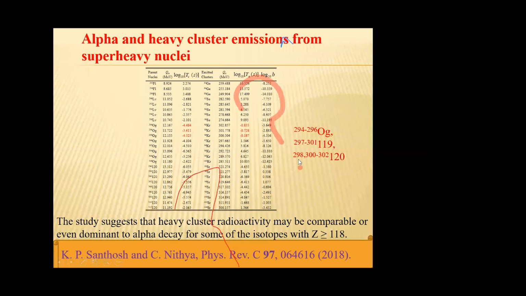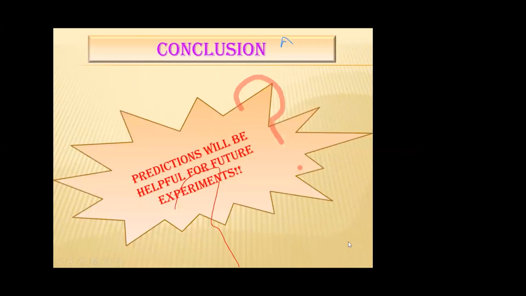For these isotopes, the studies suggest that heavy cluster radioactivity may be comparable or even dominant to alpha decay for some isotopes in the super heavy region. So, thank you all.